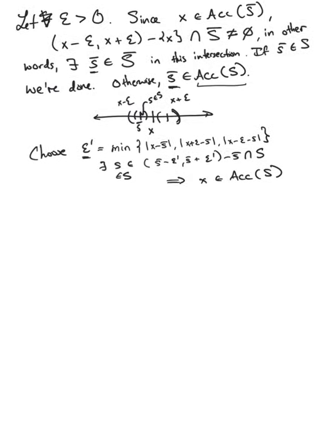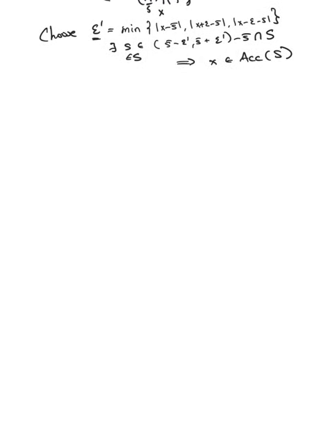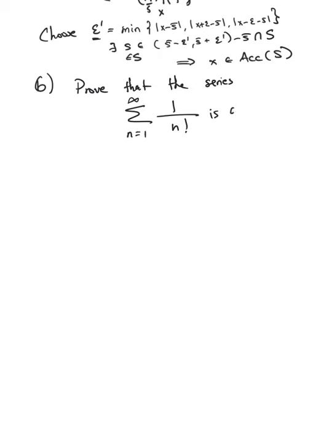Okay, so finally we had these two questions about series. The first one was: prove that the series, the sum from n equals 1 to infinity of 1 over n factorial, is convergent. Okay, so to do this we're going to use the comparison test.